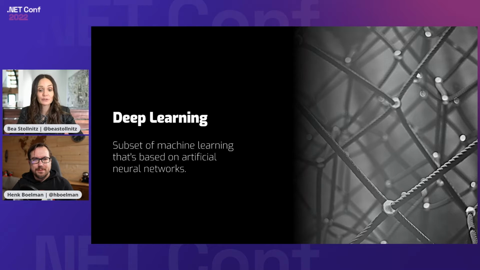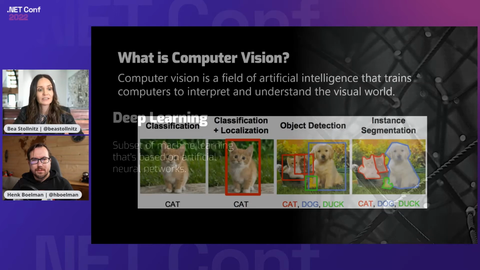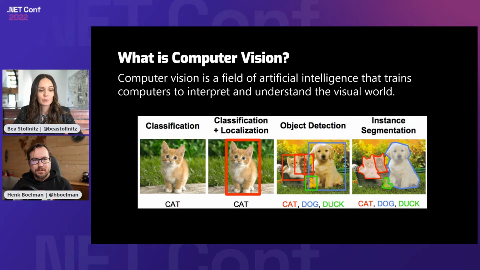And our demo is also going to be using computer vision in particular, right? So what is computer vision? Computer vision is a field of artificial intelligence that trains computers to interpret and understand the visual world. And there are many things that you can do with computer vision, classification being one of them, where you give the computer images of cats and dogs, and then the model will tell you, oh, this is a cat.